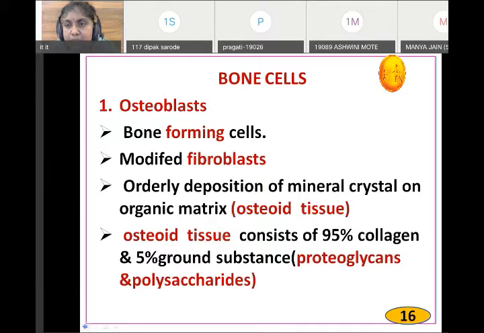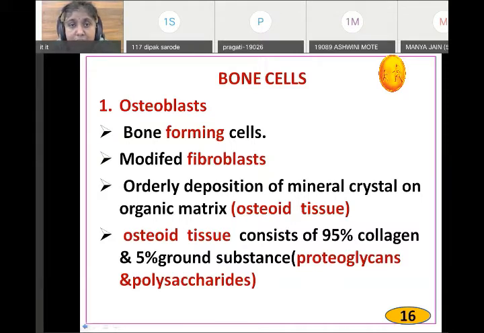The parafollicular cells of the thyroid gland secrete the hormone calcitonin. Whenever the blood calcium level increases, what does calcitonin do? From the blood, it deposits the calcium on the bones.